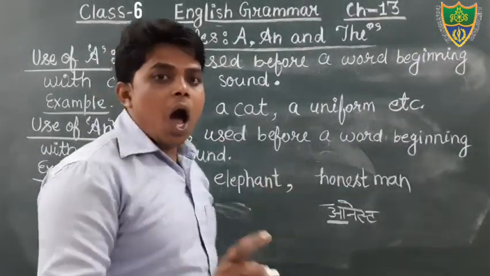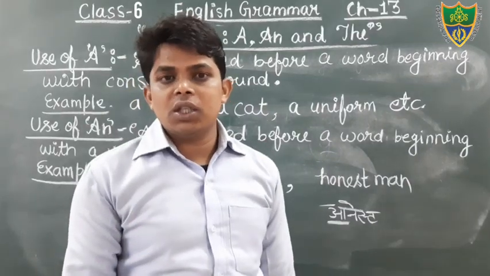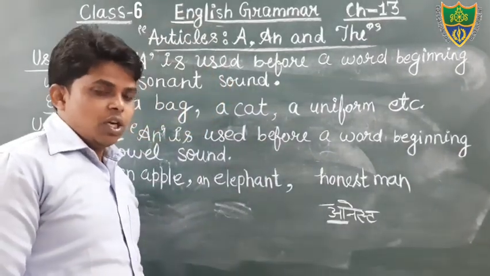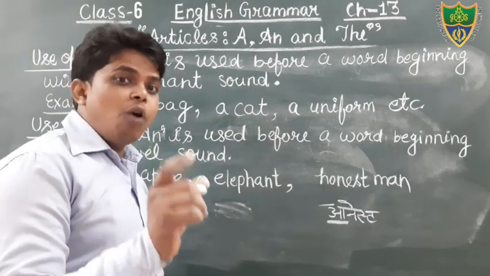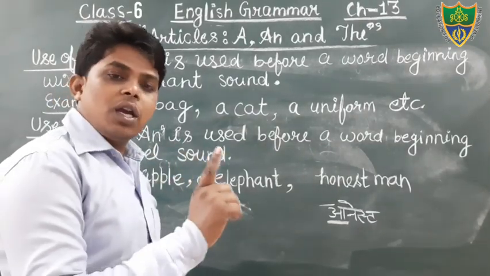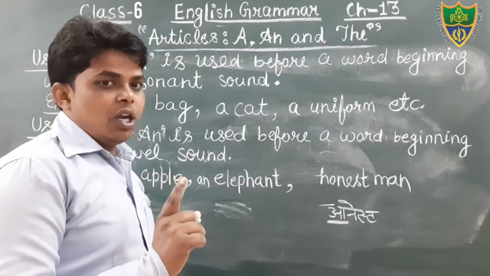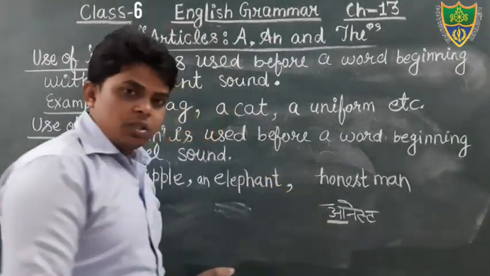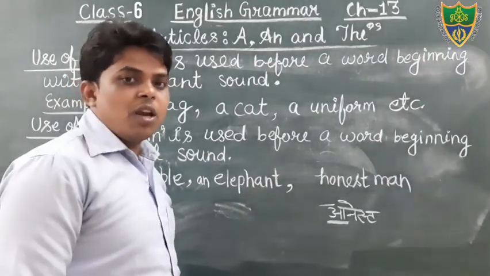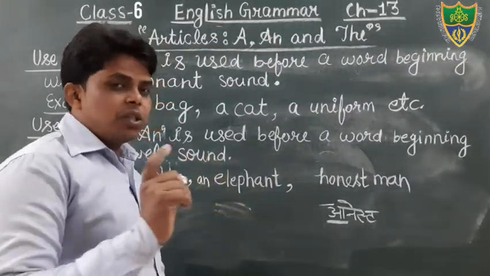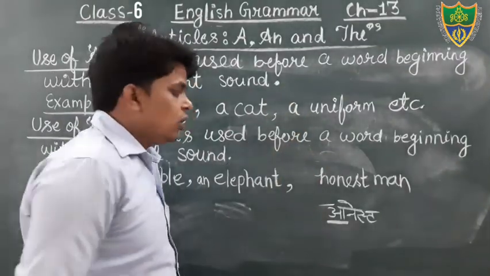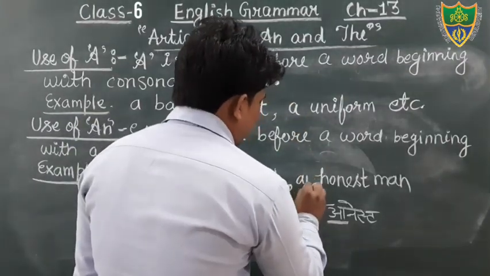So we will check the sound with Hindi vowels. So here, although H is consonant in English, the pronunciation of this word begins with the vowel sound. Therefore, we will use here an.